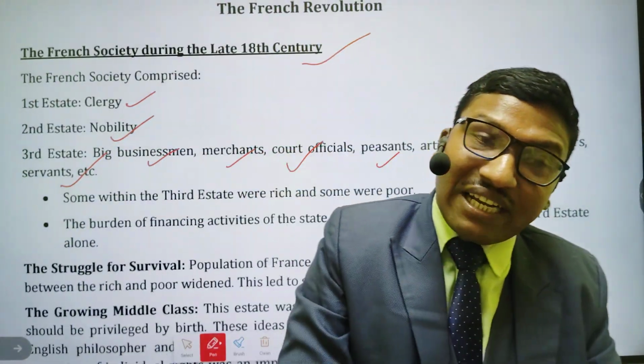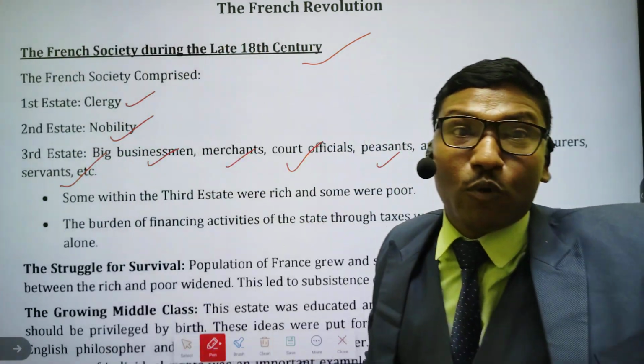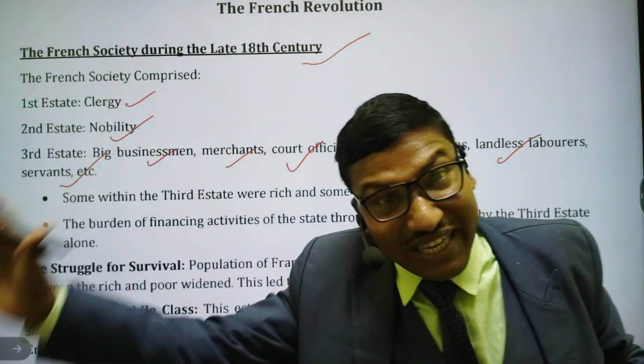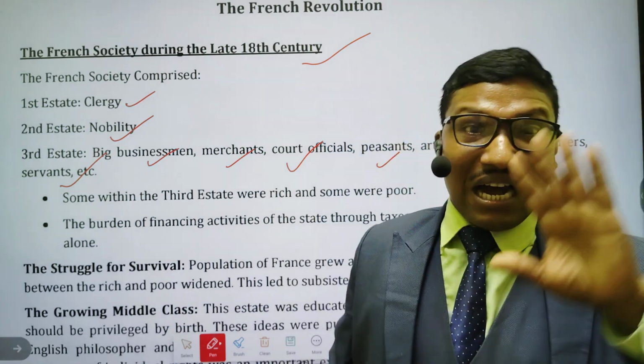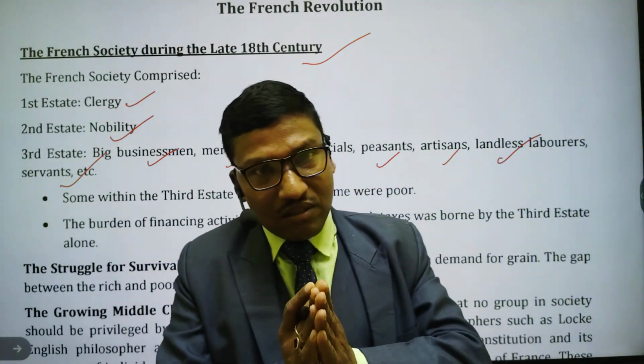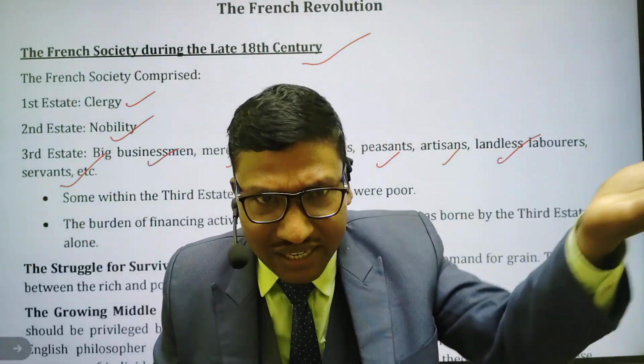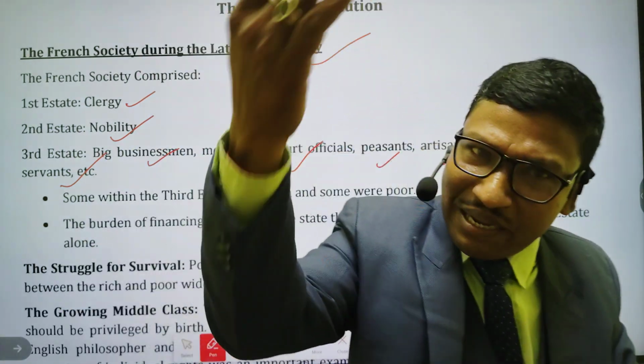In third state also some people were rich, whereas some people were poor. Some people were educated, some people were uneducated. And the taxes. Today also we pay many kinds of taxes. We pay service tax, we pay income tax. We also pay sales tax.